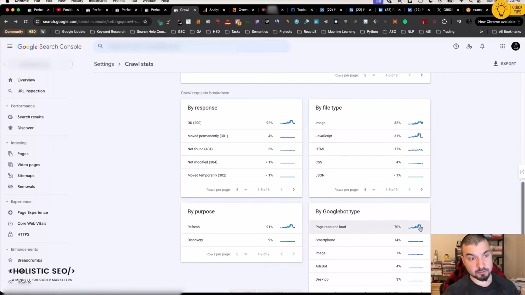We are trying to also decrease the share of the page resource load as much as possible. You should also do the same. Try to have the discovery over 15% constantly as much as possible by updating your documents. I suggest it strongly to you. Another part is this should be lower than 1%. 3 or 4 actually should be higher than that.